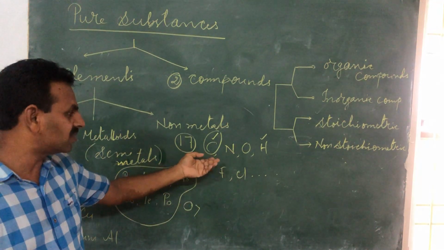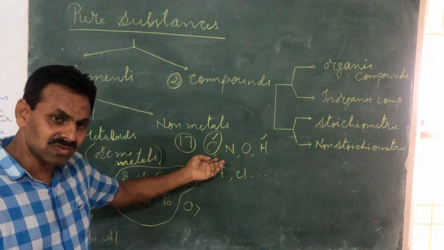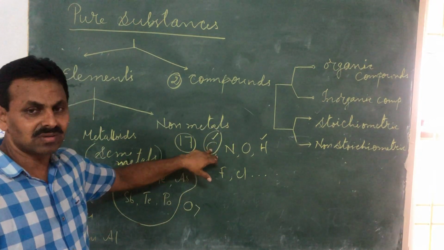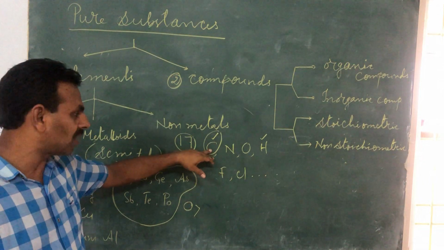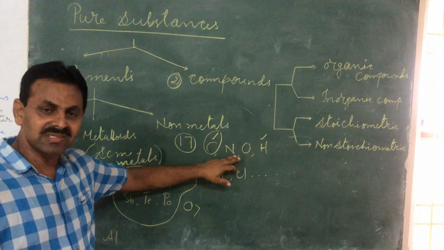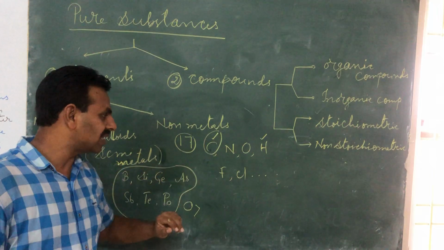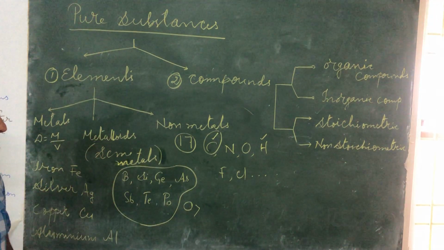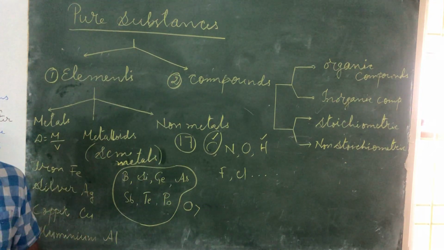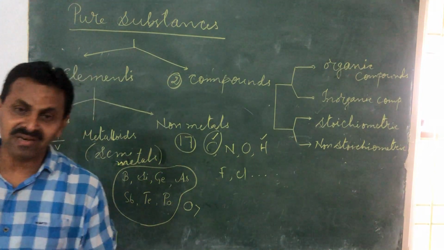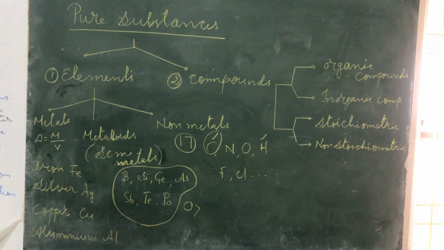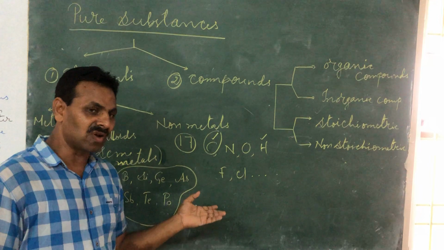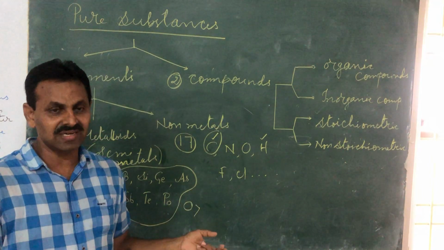There are some non-metals which exist in solid state also, and the hardest known non-metal is also a non-metal, carbon only. But nitrogen exists in gaseous state, oxygen exists in gaseous state, hydrogen exists in gaseous state, fluorine exists in gaseous state, chlorine exists in gaseous state, but bromine exists in liquid state, iodine exists in solid state, sulfur exists again in solid state, which is a non-metal, phosphorus exists in solid state.